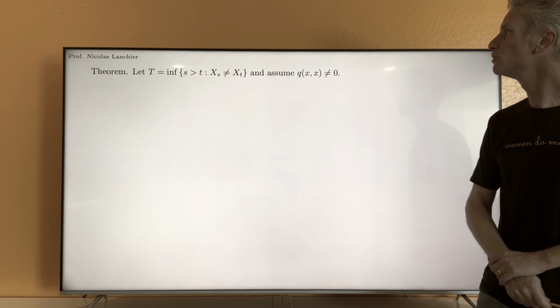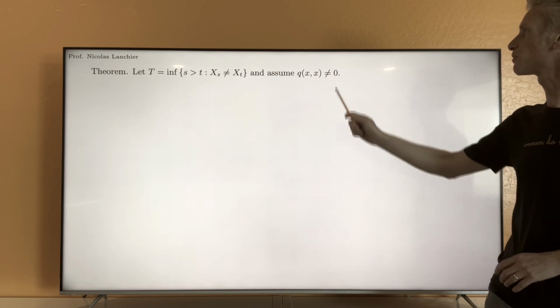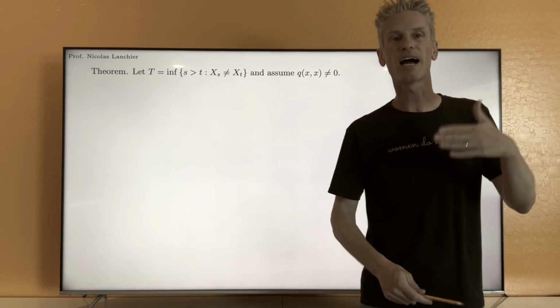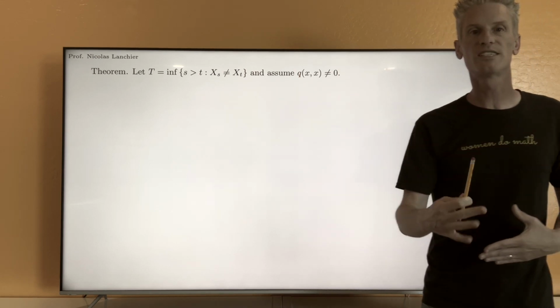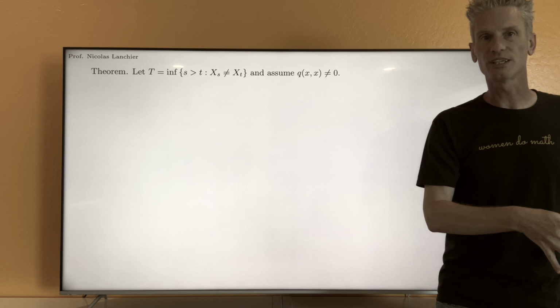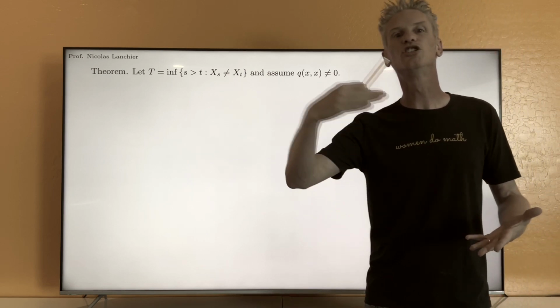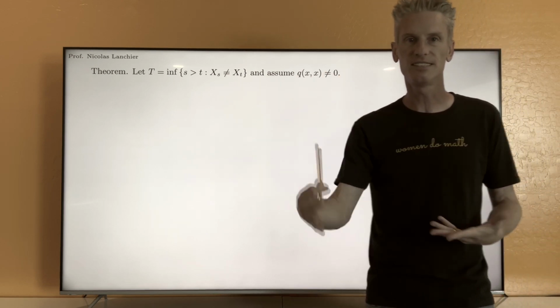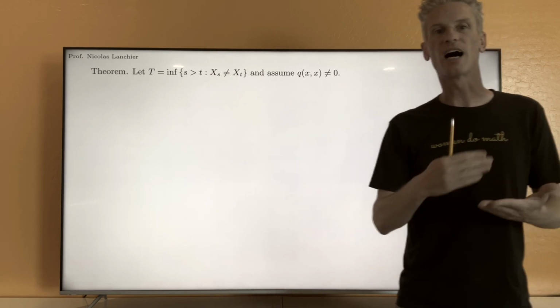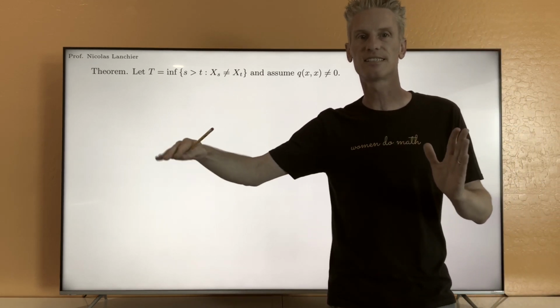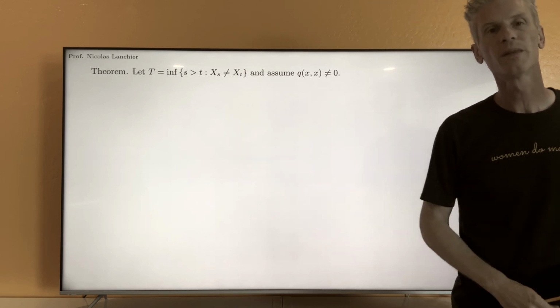I remind you from the definition of the intensity matrix that Qxx is minus the rate at which we jump from state x. Qxx equals 0 would mean that once you are in state x, because the rate at which you jump from that state is 0, then you stay there forever. In this case, the Markov chain at state x would get stuck and would not move anymore.